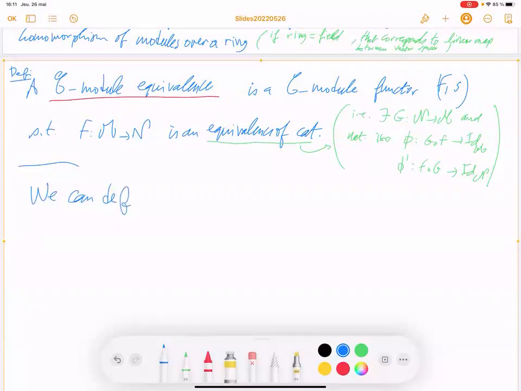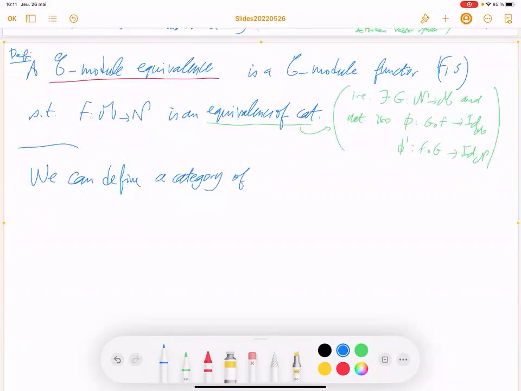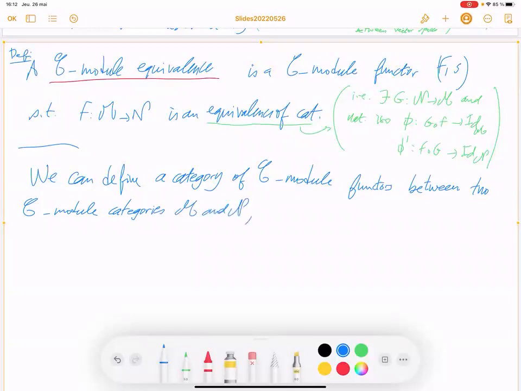We can define a category of C-module functors between two C-module categories M and N, where the morphisms are given by natural transformations satisfying some extra property, some compatibility property.